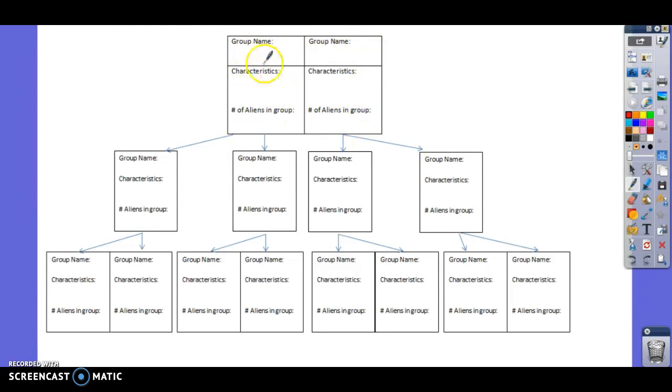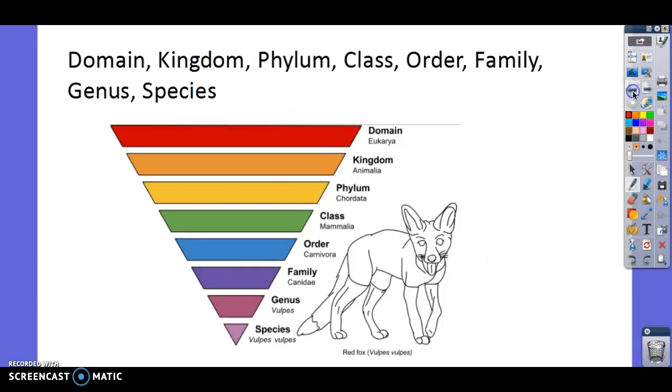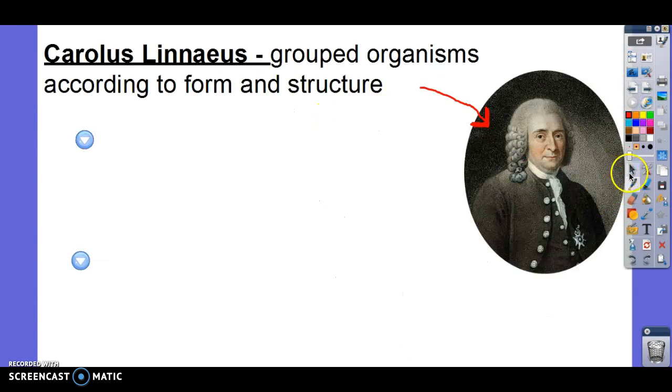You only had to have this shape of head to be in this group or this shape of body. But if you go down here, you had to have a lot of characteristics. For example, you had to have this shape of head and this shape of body and these prickles on your body. So these are really specific down here. He did the same thing, and he came up with this whole classification system.